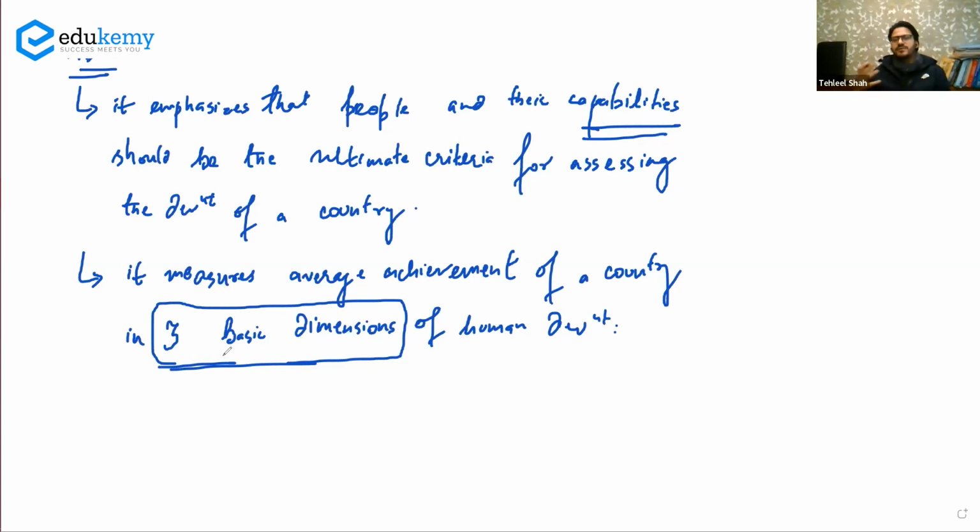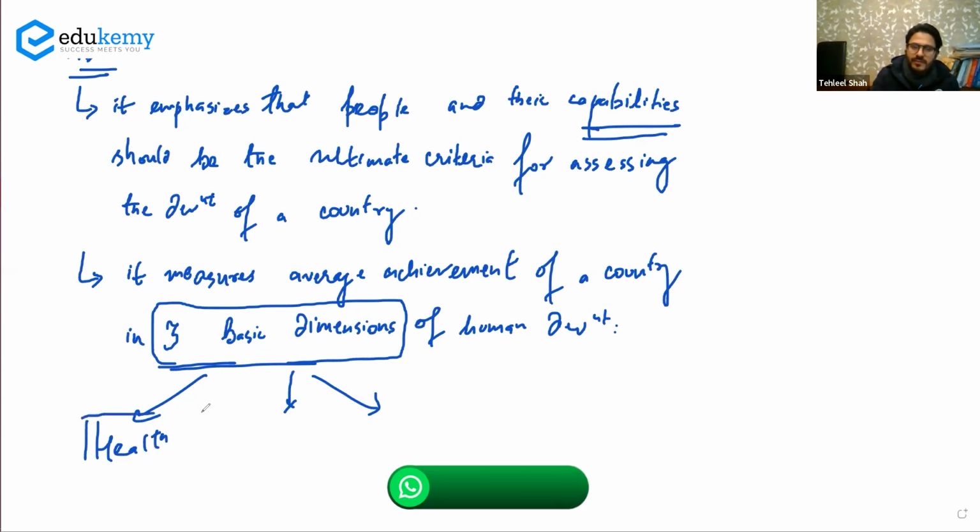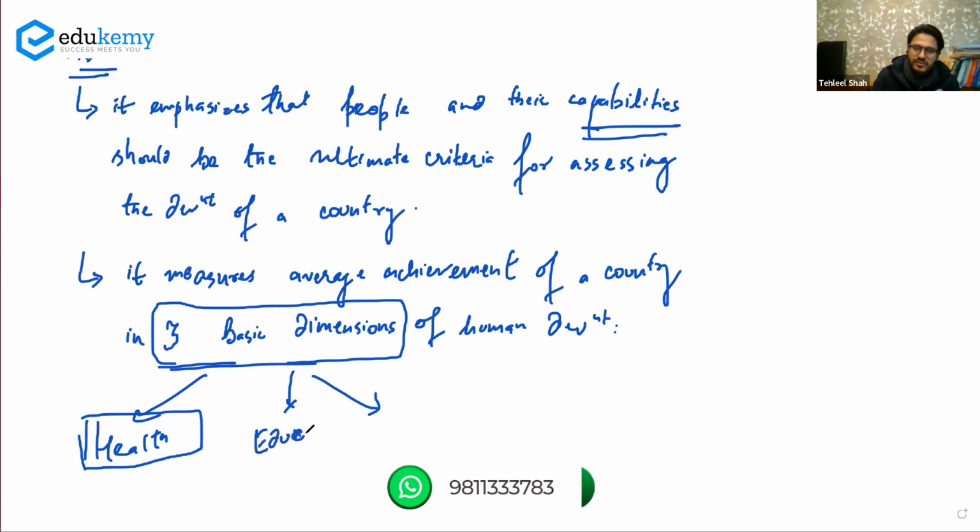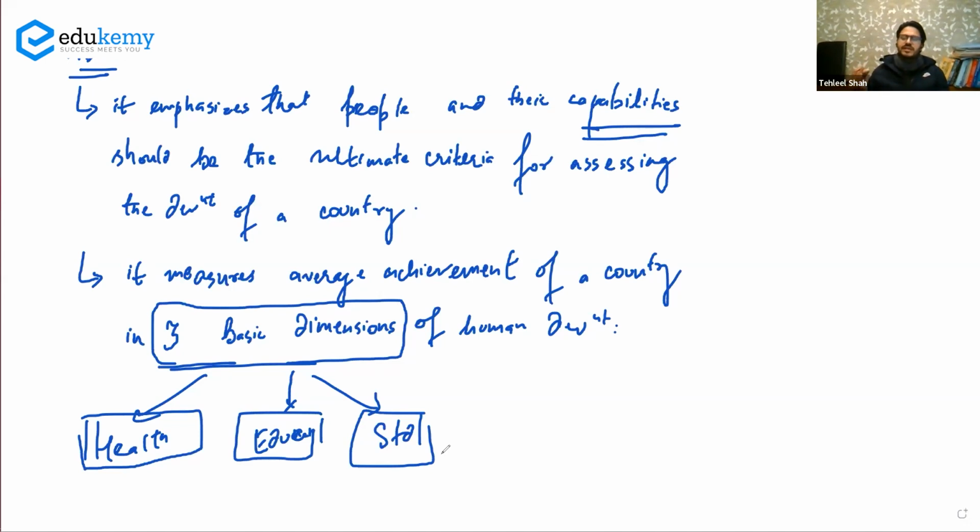Okay, so if you have to see the human development, according to Mehboob Haq and Amartya Sen, this is how you measure development, by looking at three important dimensions. What are the three important dimensions? The dimensions are health. You have to look at the health of the people. If you want to check development, you have to look at knowledge or education. Education, that is an important dimension of development. And then you have to write the standard of living. So health, education, and standard of living.